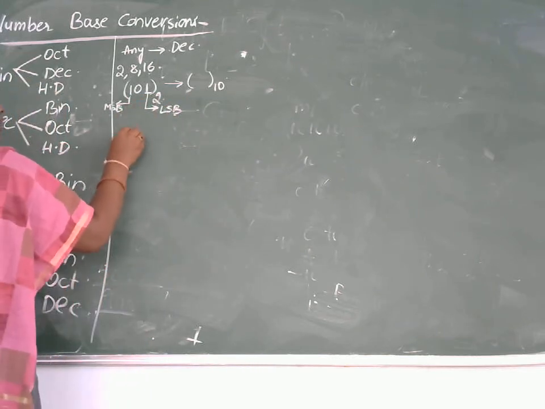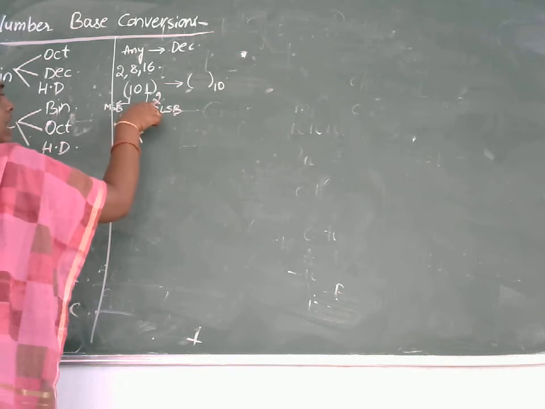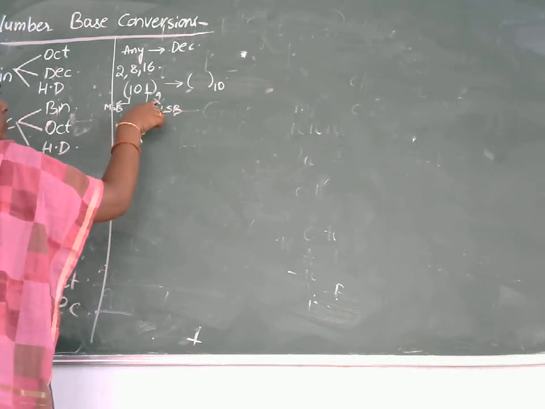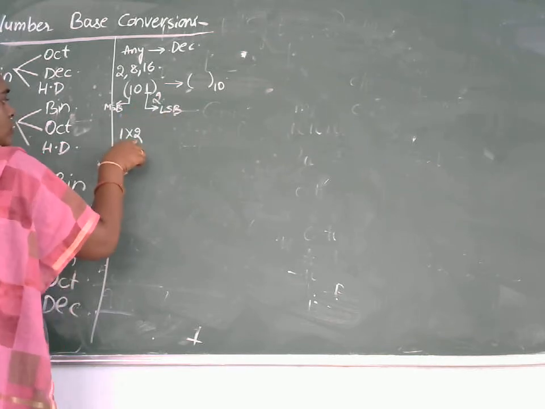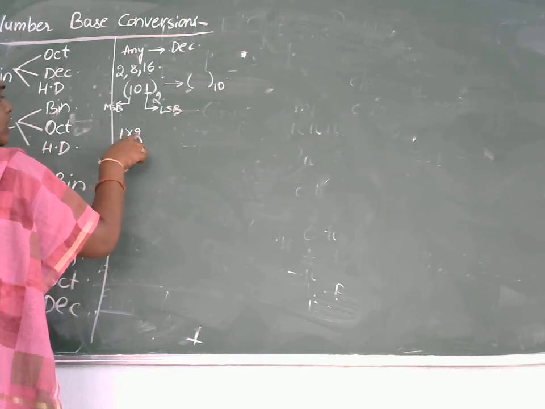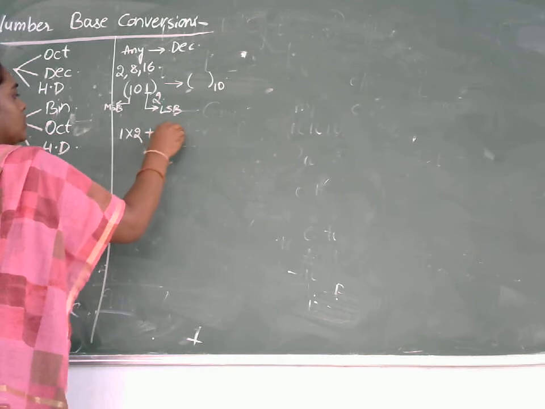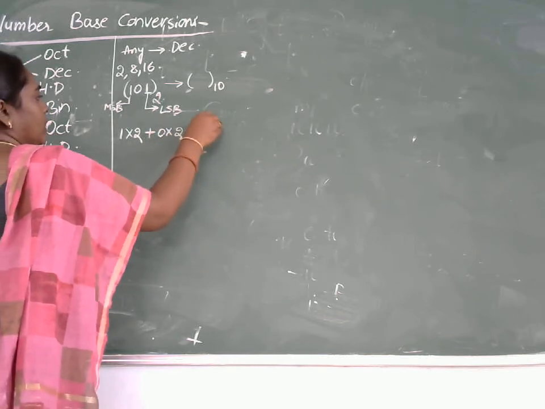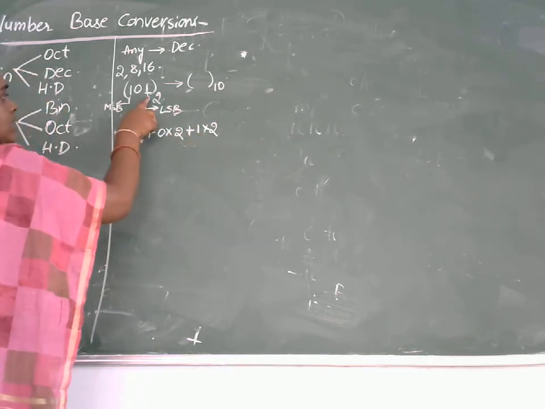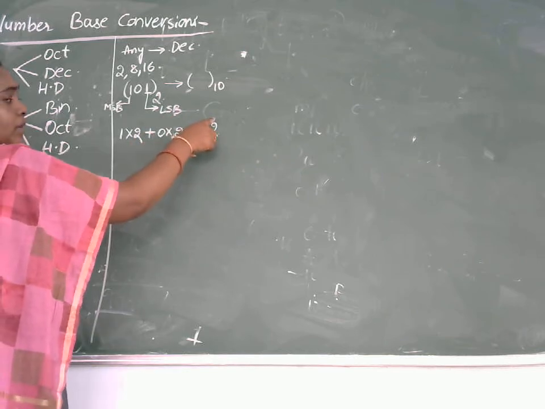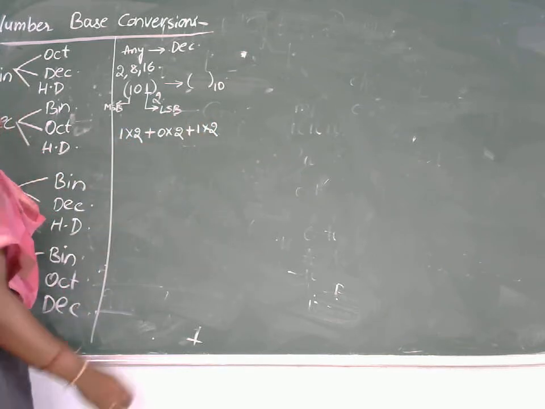So multiply the given number with the radix of the same number. Here the radix is 2, so I am multiplying each and every individual digit with 2. So 1 into 2 plus 0 into 2 plus 1 into 2, and start with increasing powers from LSB towards the MSB.